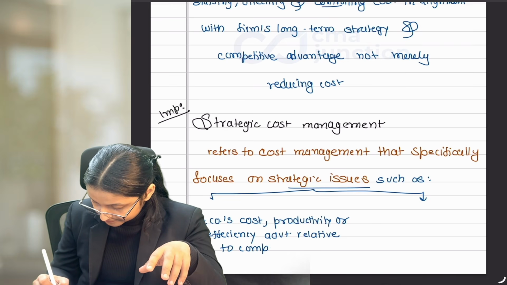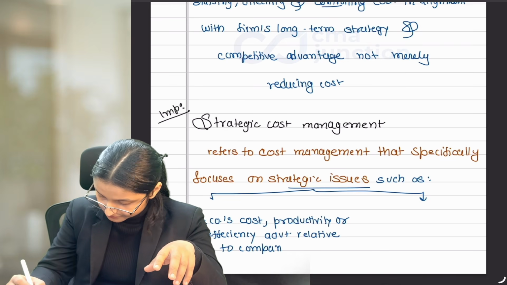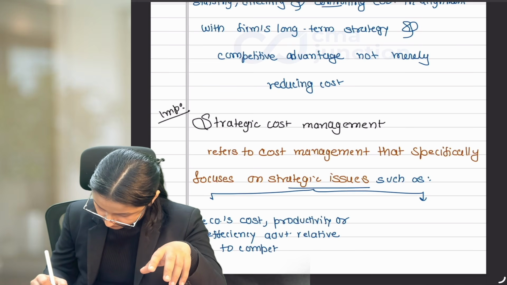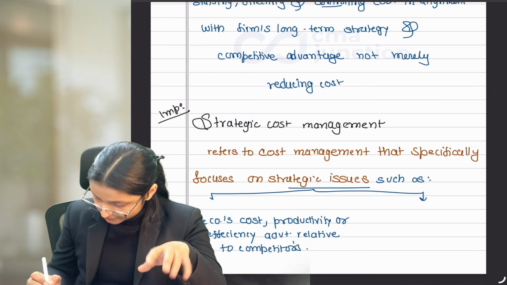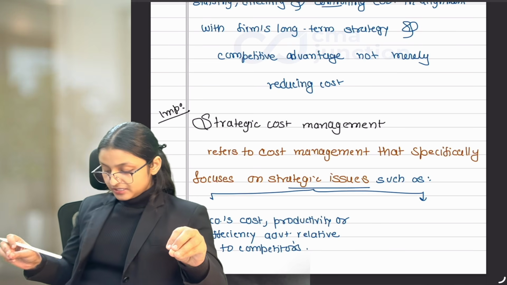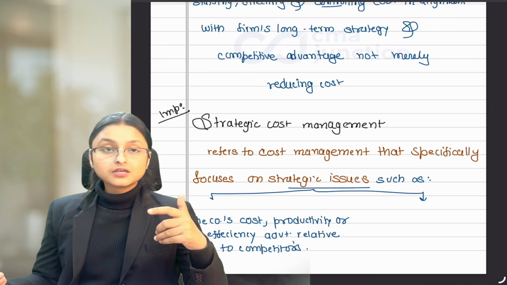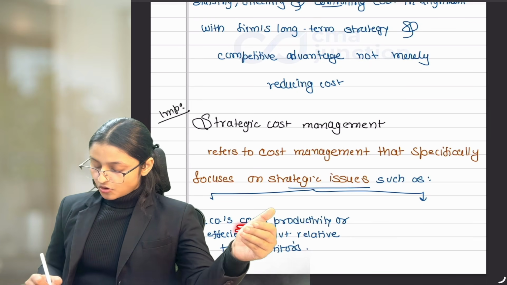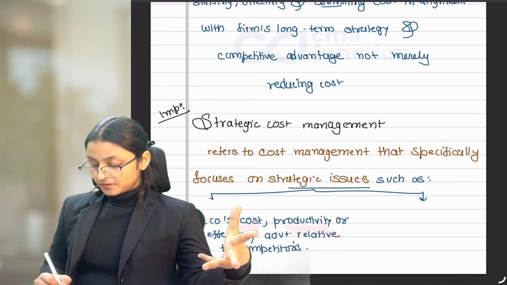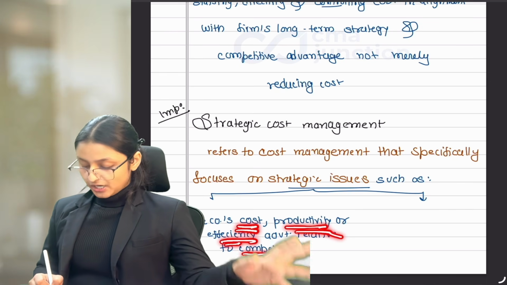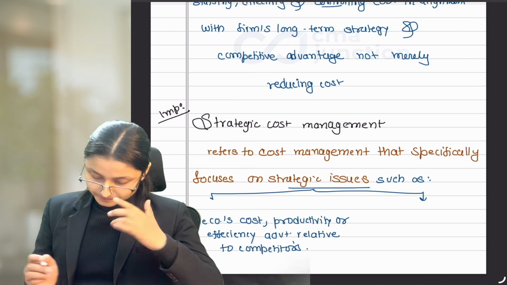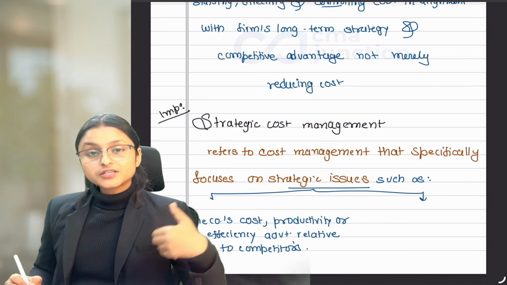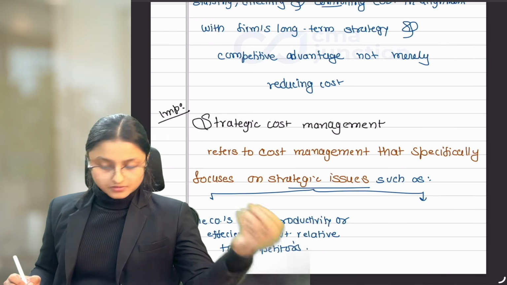So what we have written: the company's cost, productivity or efficiency advantage relative to competitors. How we can reduce our cost, become more productive, become more efficient as compared to that of our competitors. This is the first aim of our companies.